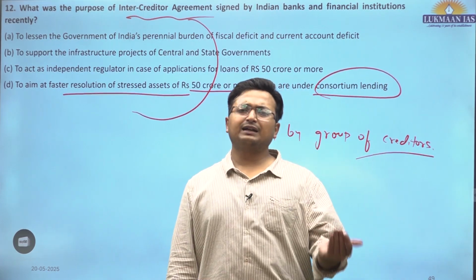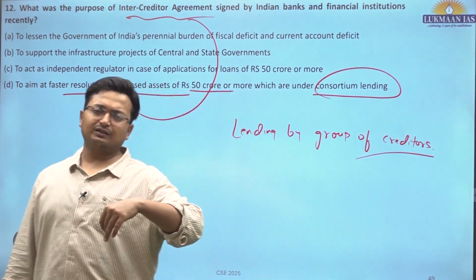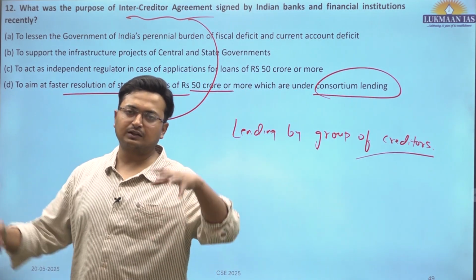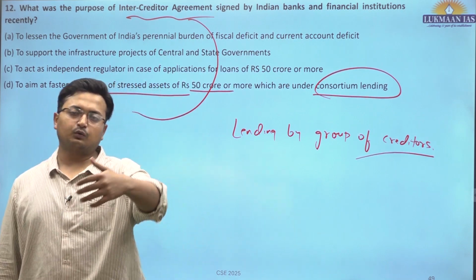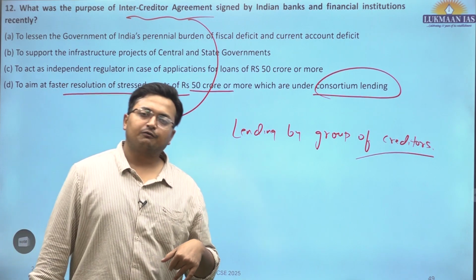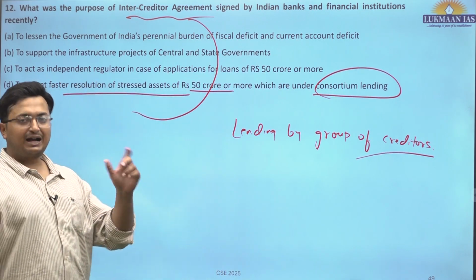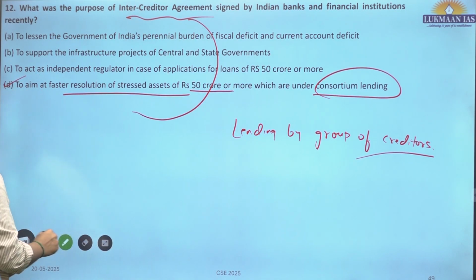So consortium lending, syndicated lending are similar, where a particular loan is actually dispersed by a number of creditors. Like there could be 3 or 4 banks, they'll be joining hands and they'll be actually furnishing all those loans which are higher in ticket size. Okay, D is the correct answer.